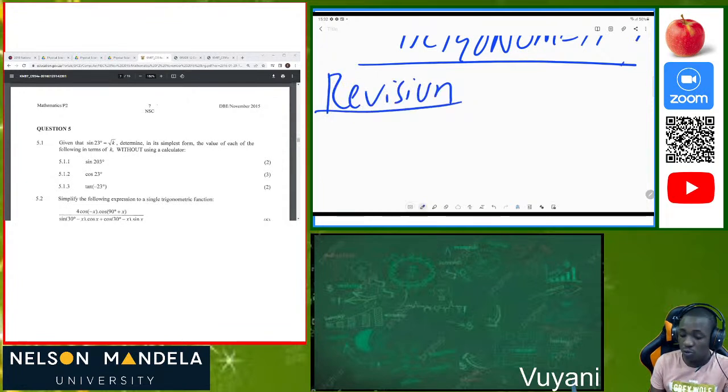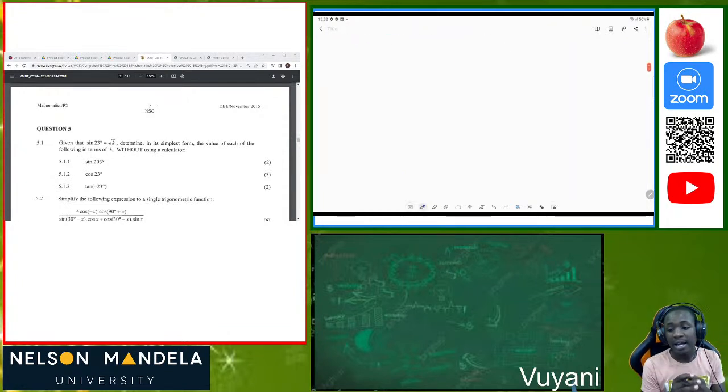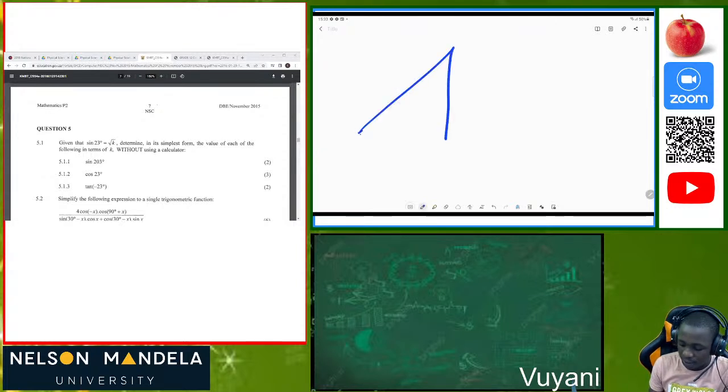We started trigonometry in grade 8 and grade 9. In those grades you were taught about the Pythagoras Theorem, and we also applied it using angles. We have the opposite side, the hypotenuse, as well as the adjacent side. Given angles, you can calculate the missing sides and everything which is given. For instance, we are given this kind of triangle, a right-angled triangle.